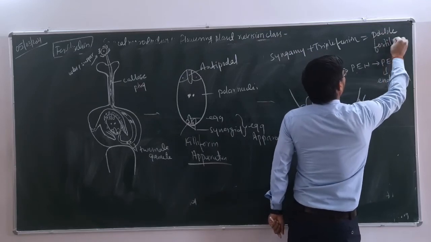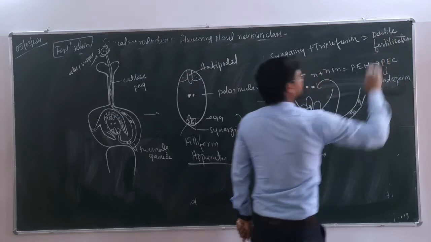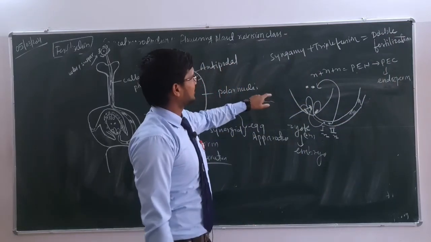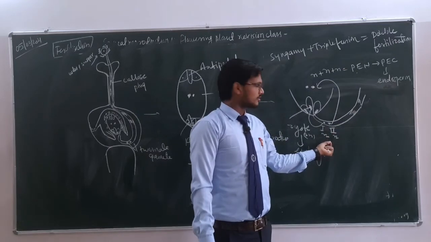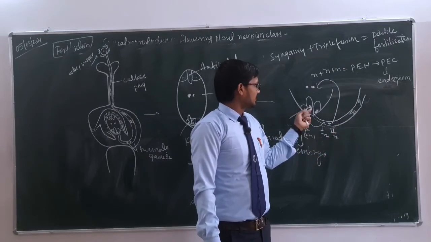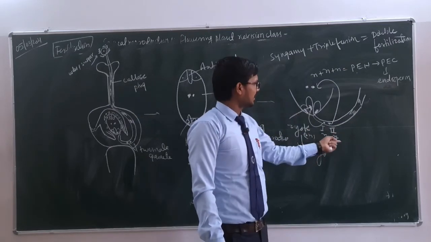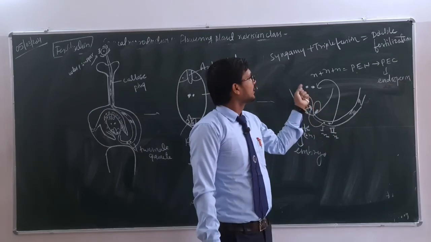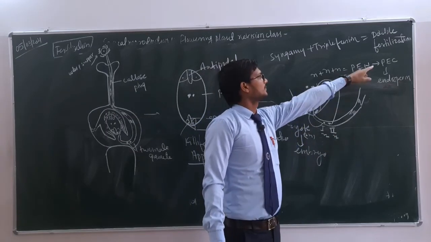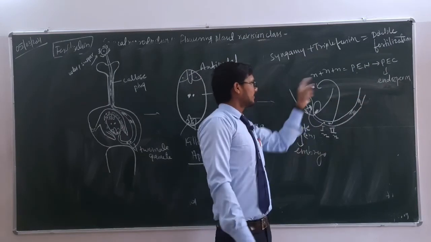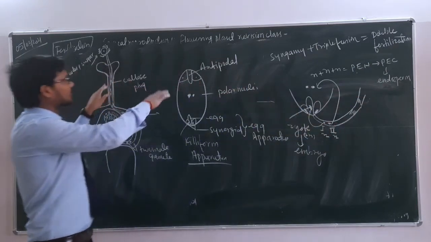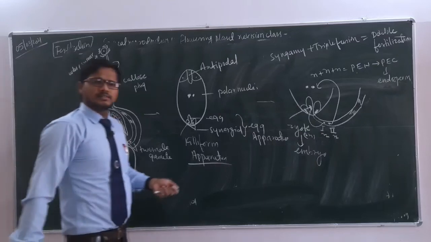what, double fertilization. So question may be framed as what is double fertilization? So syngamy plus triple fusion is known as double fertilization. You can make this diagram also, you can mention that first male gamete fuses with the egg forming the zygote, that will form embryo, second male gamete will fuse with 2 polar nuclei, it will form PEN, primary endospermic nucleus, that form PEC, primary endospermic cell, that will form endosperm. So this whole process is known as what, double fertilization. So this is shown here, fertilization as well as double fertilization.